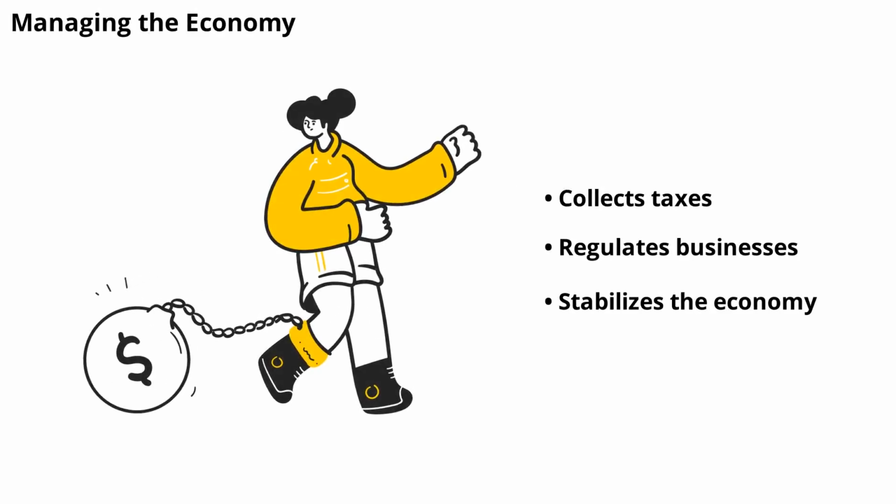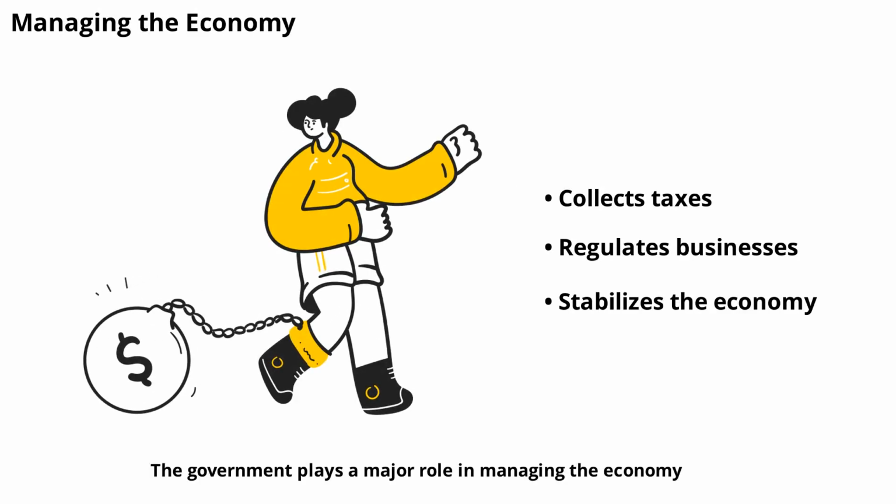The government plays a major role in managing the economy. It collects taxes, creates budgets, and decides how public money is spent. Governments also set rules for businesses, regulate banks, and sometimes provide financial support during tough times. By controlling things like interest rates and inflation, the government helps keep the economy stable and growing. This economic management affects everything from job opportunities to the prices we pay for goods and services.